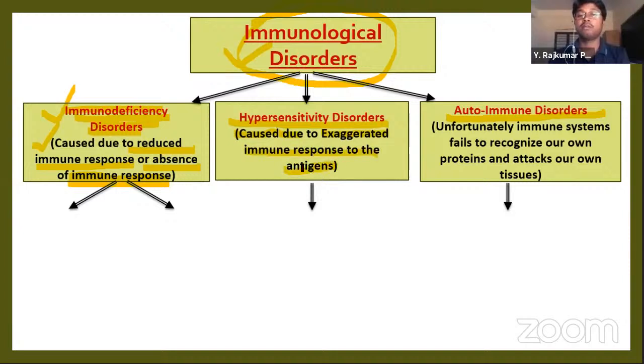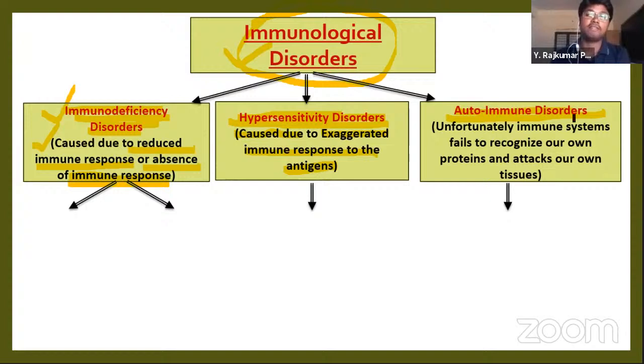Sometimes our body responds exaggeratedly to the antigens or pathogens. So that's called hypersensitivity. It also produces certain diseases. Next, autoimmune disorders. Auto means self. That means our cells attack our own body cells only.